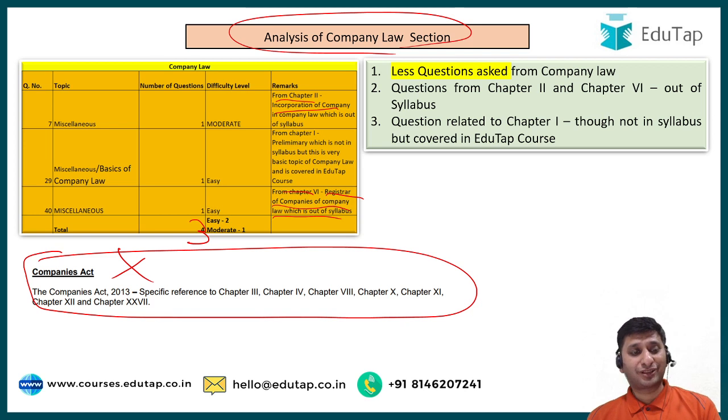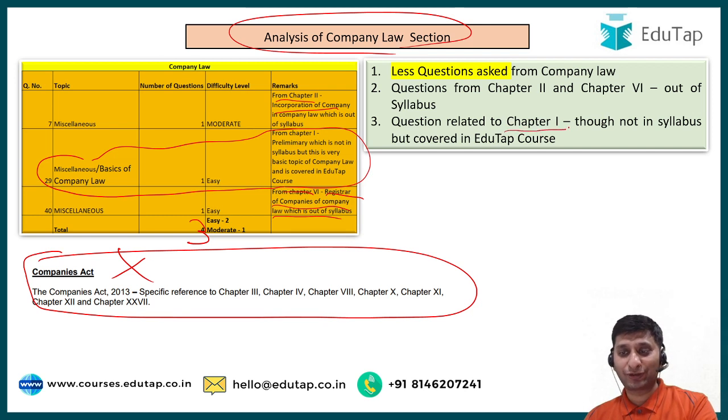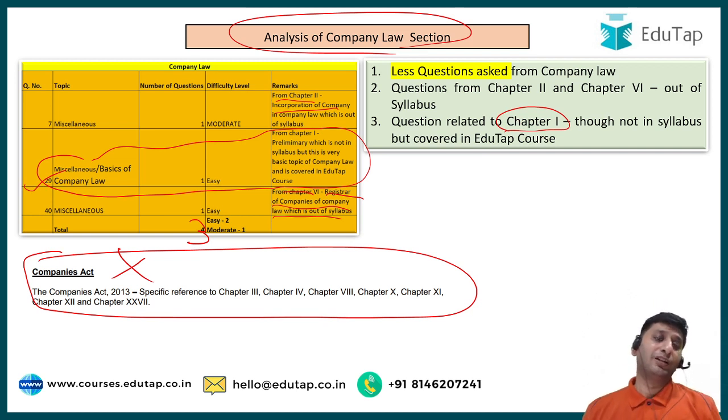And one question was on, I would say, the basics of company law. It was related to how many schedules there are in company law. The answer was 7. Though this was again out of syllabus, we covered it under basics, because before starting company law you need to learn some basics. So we did these basics in our course. So luckily this was something which people could do. First of all, only 3 questions were asked, whereas we were expecting around 7-8 questions. Then out of these 3, 2 were completely out of syllabus, and one was easy, but again it was out of syllabus, right? So that is about company law.